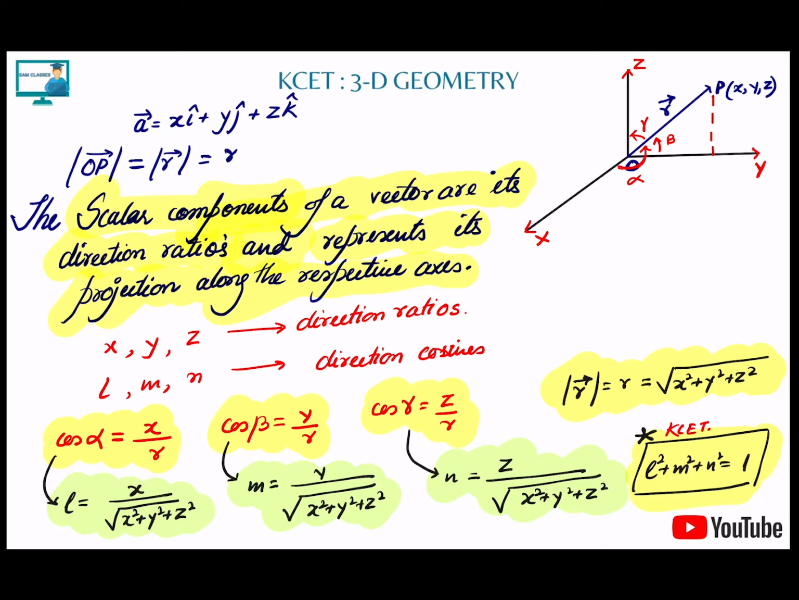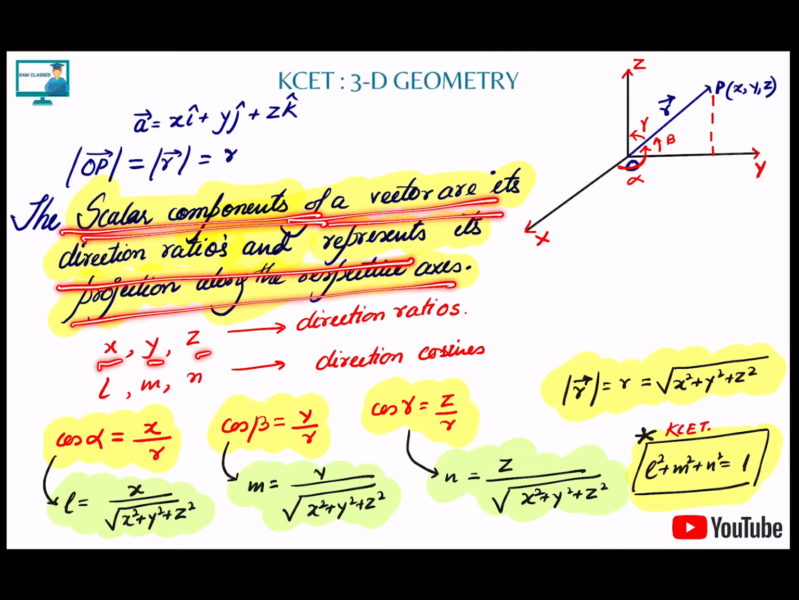Now, the magnitude of any vector OP, we can write as the magnitude of vector R, or just a bold letter R, and that is equal to root under of x square plus y square plus z square. We already know this, but if you watch the vector algebra, everything will be clear. The scalar components of a vector, these x, y, z, are its direction ratios, and they represent the projection along x, projection along y, and projection along z.